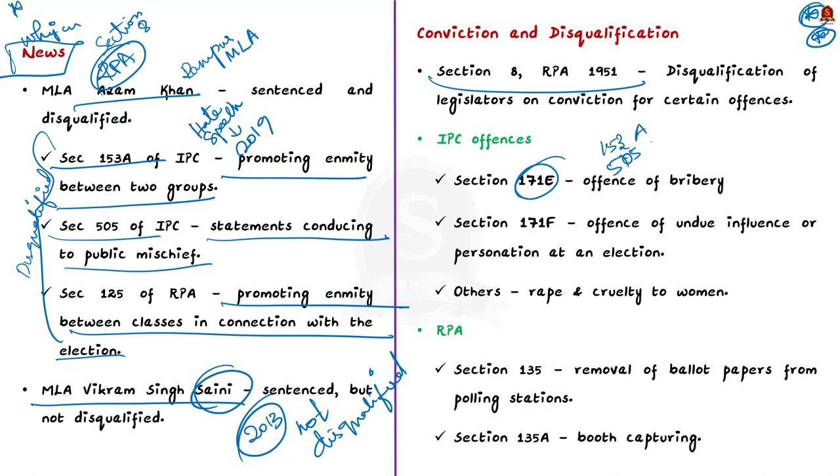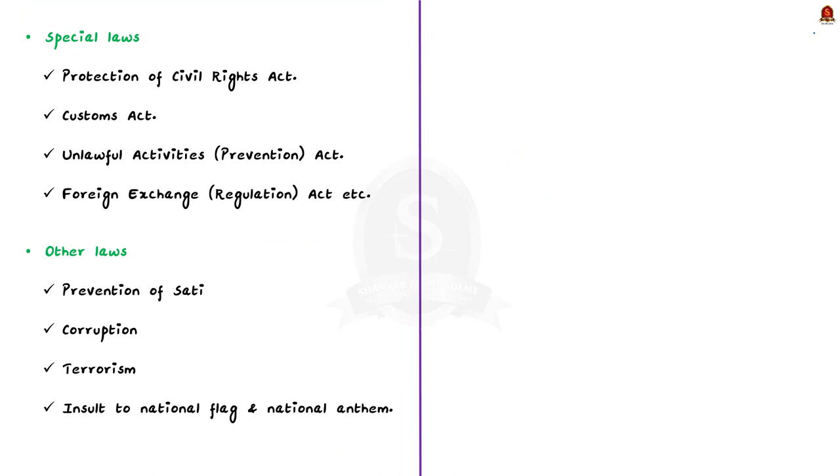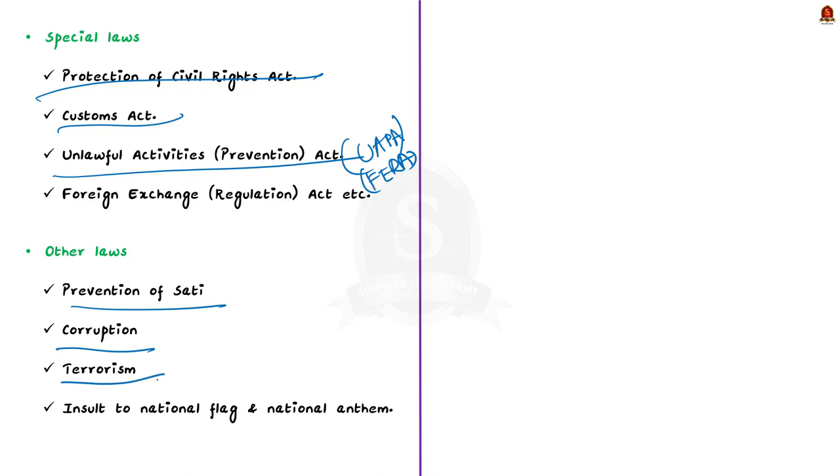See, besides IPC and RPA, the serious provisions of special laws are also included, like the Protection of Civil Rights Act, Customs Act, Unlawful Activities Prevention Act, the Foreign Exchange Regulation Act, etc. Then laws for prevention of sati, corruption, terrorism and insult to national flag and national anthem are also included as offences in this group. So these are all categories of offences mentioned under section 8 of the RPA that entail disqualification regardless of the quantum of punishment.